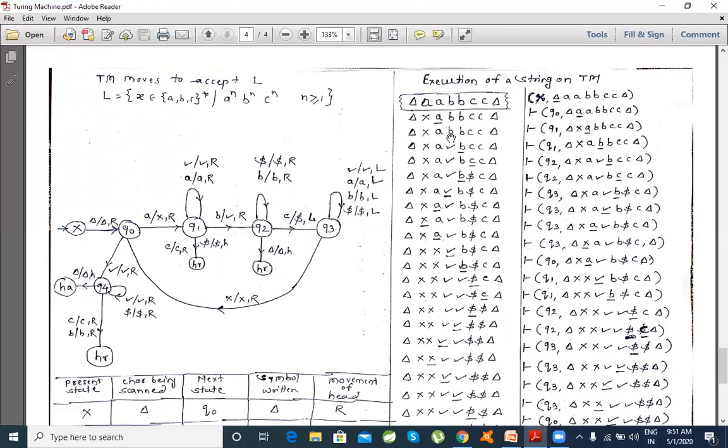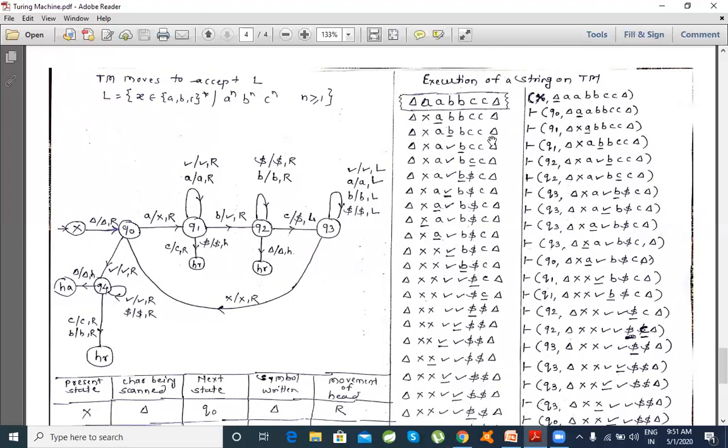Whenever B comes, the machine remembers that I have seen a character B with respect to this single A. This B is replaced by a unique character, let's say a tick mark, and it moves ahead to the right in the expectation of seeing the next single C.